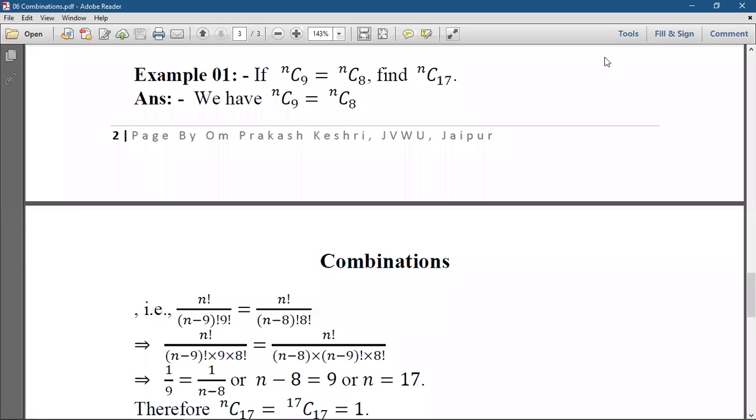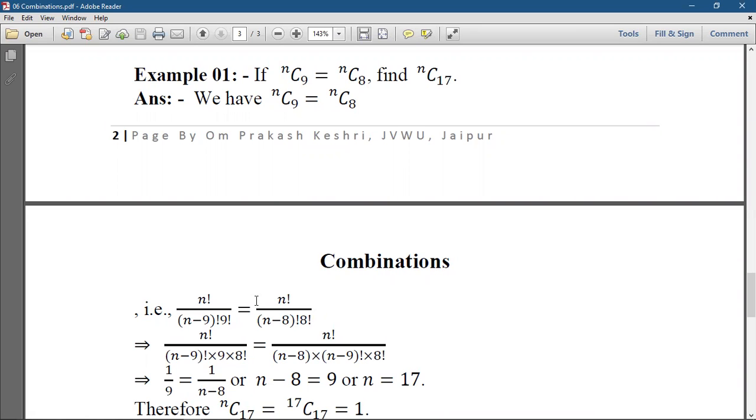Now let us do some examples on combinations. If nC9 equals nC8, then we want to find nC17. Now we have nC9 equals nC8. With the help of the formula, nC9 can be written as factorial n by factorial n minus 9 into factorial 9. Again, nC8 can be written as factorial n by factorial n minus 8 into factorial 8.